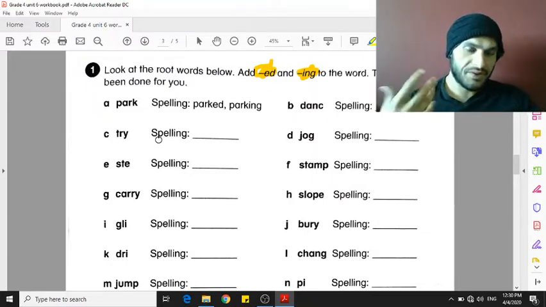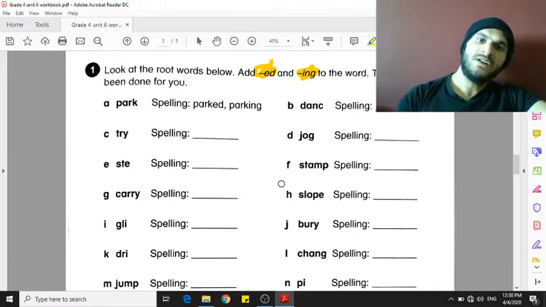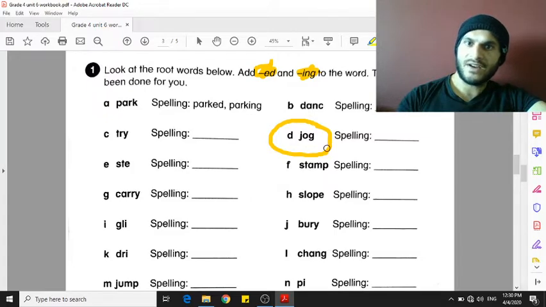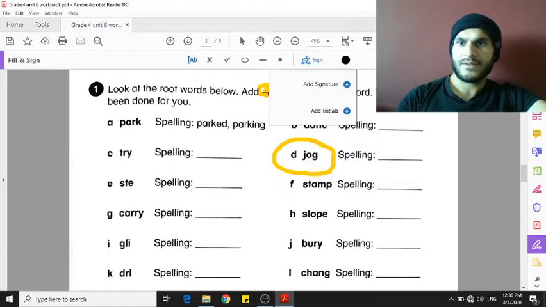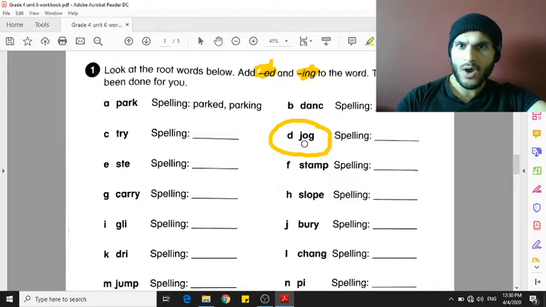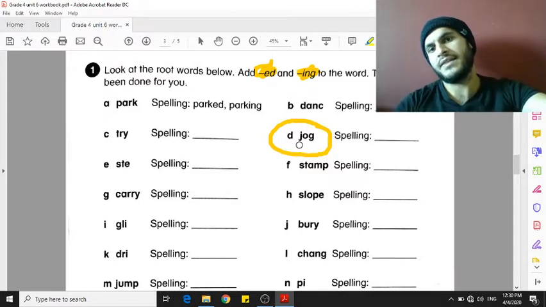Another rule I would like you to remember is the ed and ing rules when you have a CVC. For example, one of these words is jog. We have the letters J, O, G. First, we have to look at the verb itself.